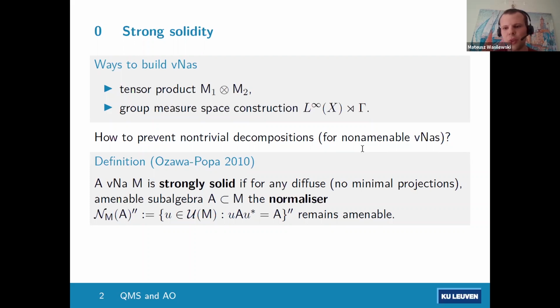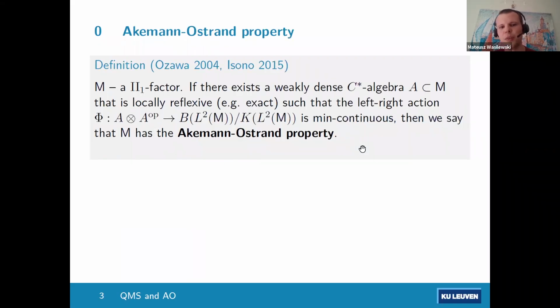Okay, so strong solidity is a technical property which allows one to prove that the von Neumann algebra doesn't decompose as a tensor product in a non-trivial way, and also it doesn't decompose as a crossed product, as a group measure space construction. So how would we go about proving such a property? We could use the so-called Akemann-Ostrand property. So this was first observed, of course, by Akemann and Ostrand for the free groups, but the general property was defined by Ozawa. So M would be a II_1 factor, and there exists a weakly dense C-star subalgebra of M that is locally reflexive,